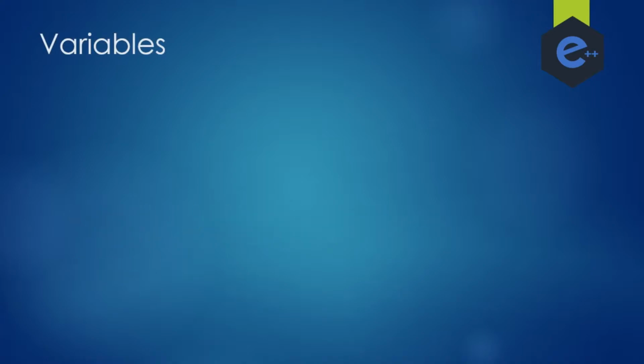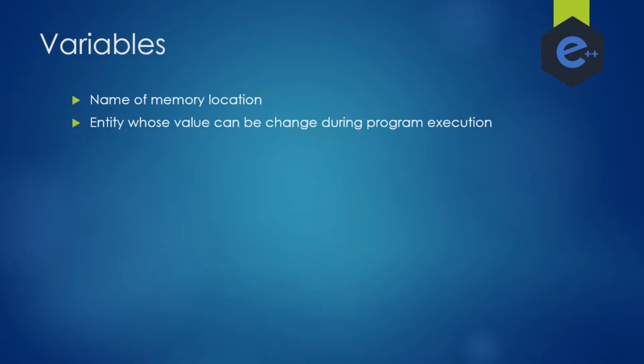So, what are variables? Variables are simply names of memory locations. These are the entities whose value can be changed during program execution. A variable has a data type, a size, and occupies memory.